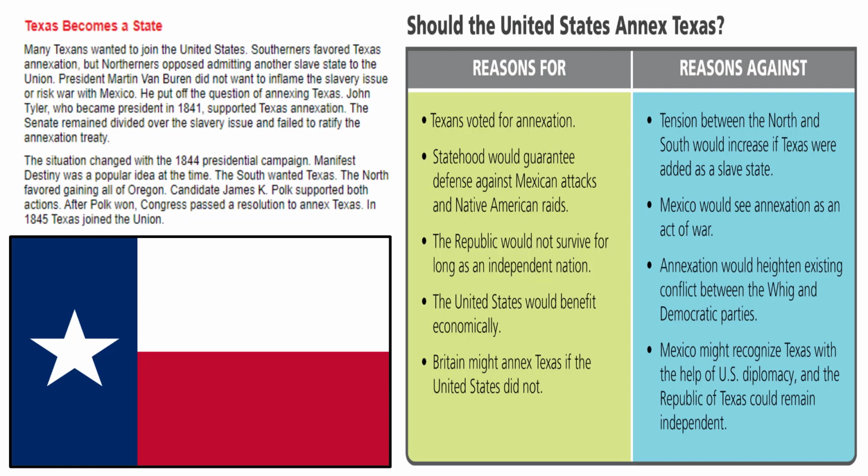Question 22. Which group of Americans wanted to add Texas and which group of Americans were against it? Well, Southerners were for it because that would add another slave state, and Northerners were against it because it would add another slave state and upset the balance of power.